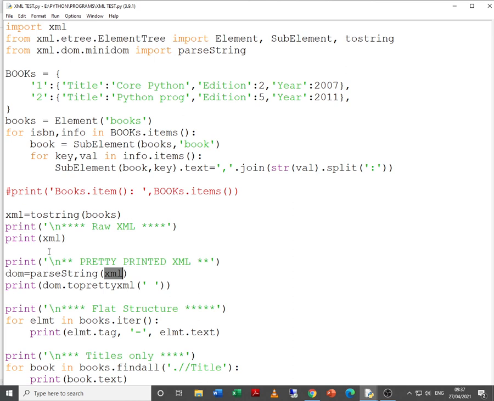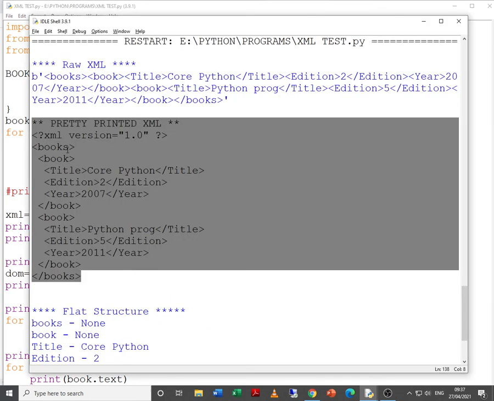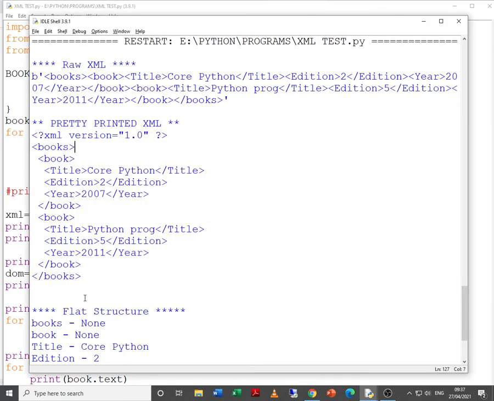And then finally the flat structure. Again we are making use of the iter method and trying to go through each of the parent tag, child tag, and we are putting a hyphen in between element.tag and element.text. Yes, if you observe over here, books none, because it does not have any text.